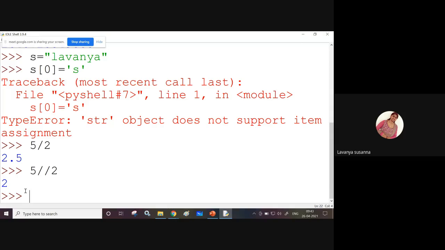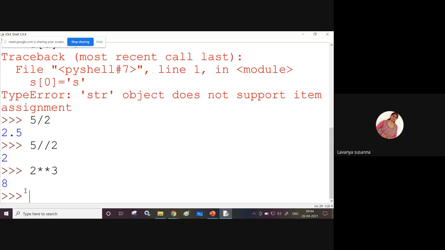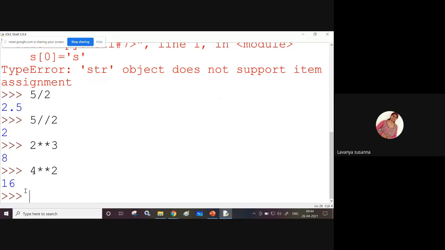Now, star star. What is star star? Let us see, 2 stars. 2 star star 3. This is the exponent. If you want to find 2 power 3, you need to give 2 star star 3. What is the answer? 8. 2 power 3 is 8, right? Star star is nothing but power. 4 star star 2, what will you get? 16. 4 power 2 is 16.